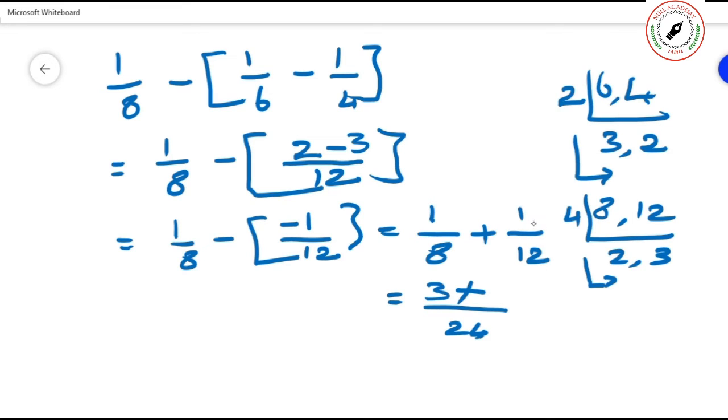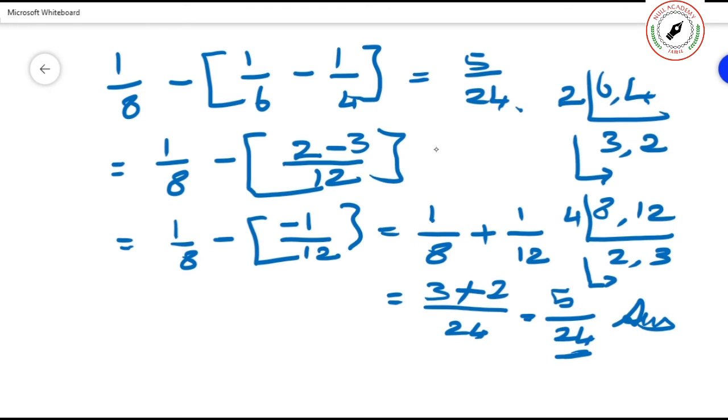Then 2 into 1 is 2. Then sum up. What is it? 5 by 24. This is the answer for this whole sum. Okay. Like that, you have to do all the sums.